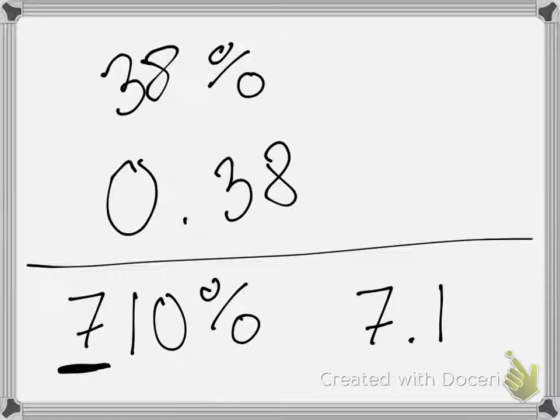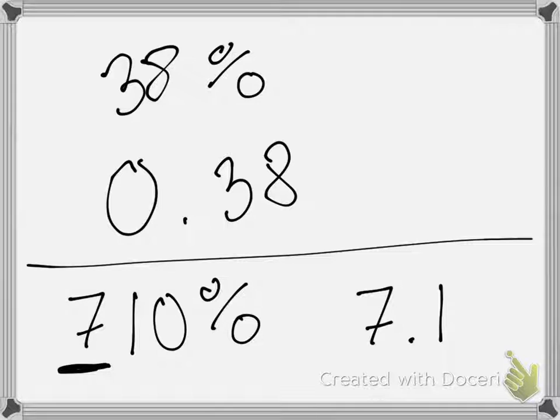So, whatever it is, if our percent is over 100, it's going to begin with that first number. If our percent is under 100, it's going to begin with 0.